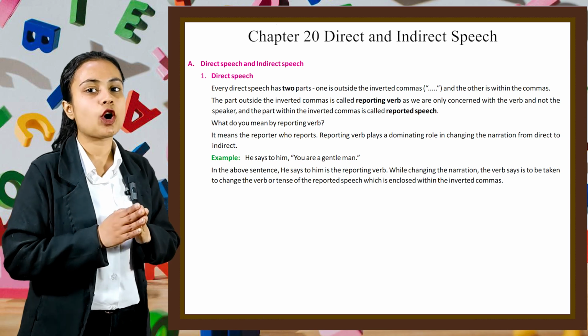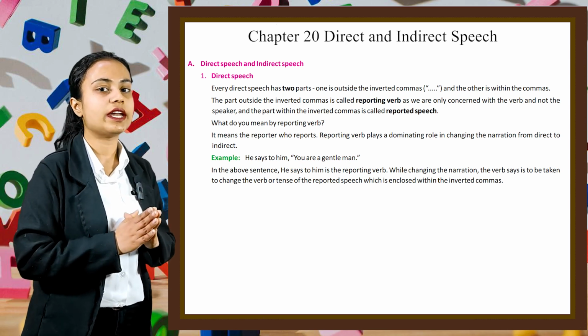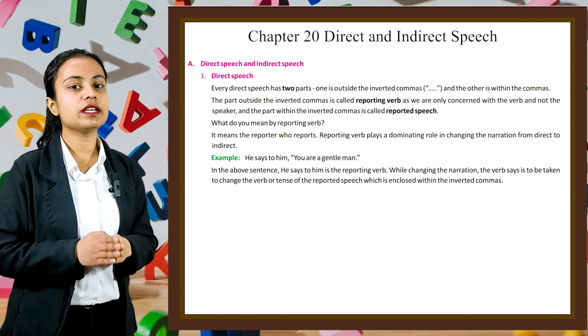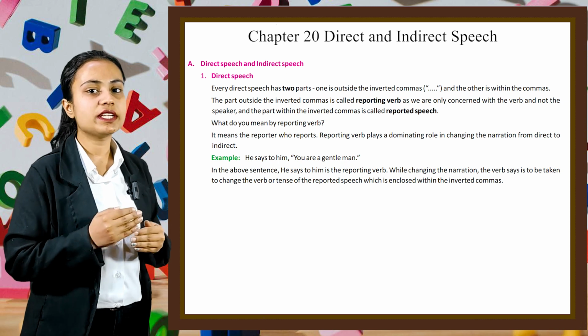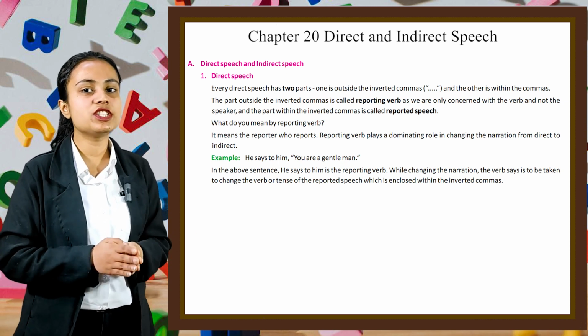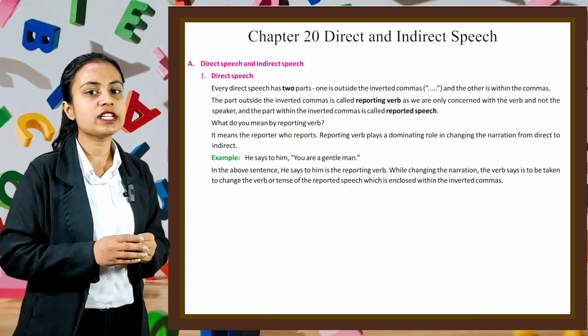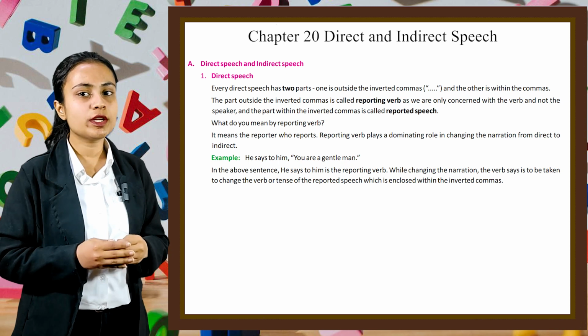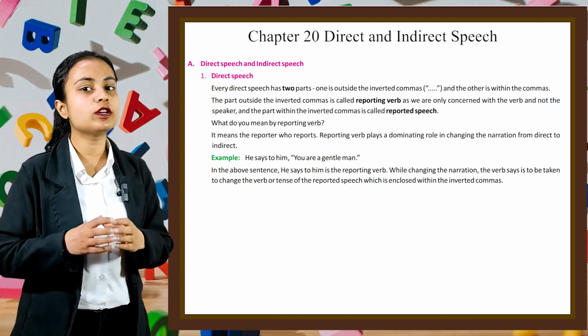Reporting verb plays a dominating role in changing the narration from direct to indirect. For example, "He says to him, you are a gentleman." In the above sentence, "he says to him" is the reporting verb. While changing the narration, the verb "says" is taken to change the verb or tense of the reported speech, which is enclosed within the inverted commas.